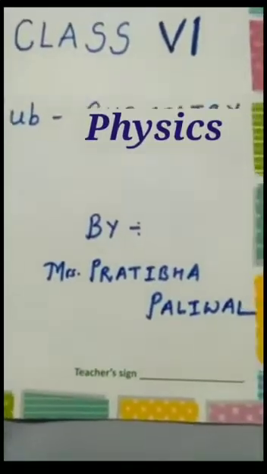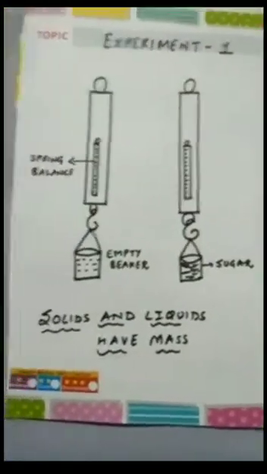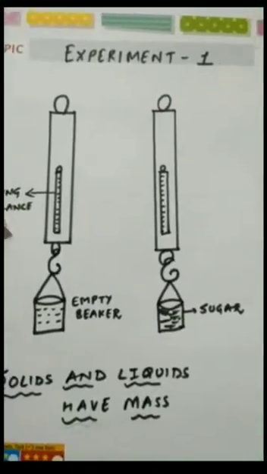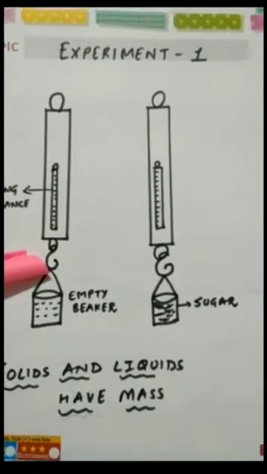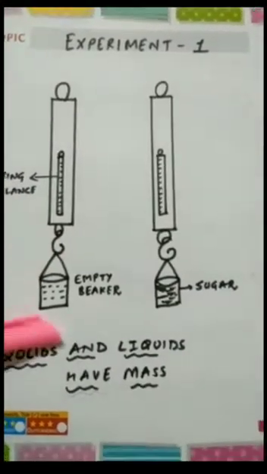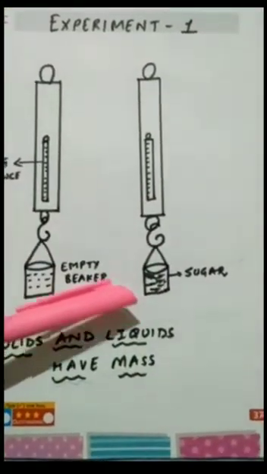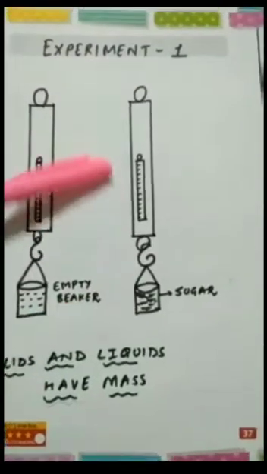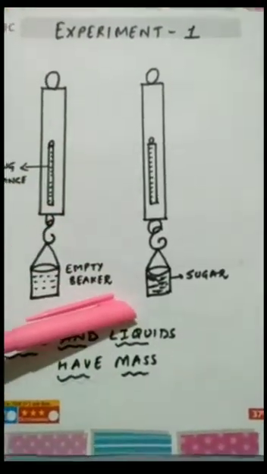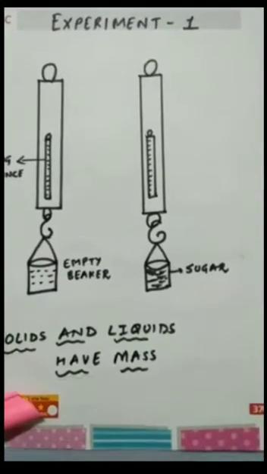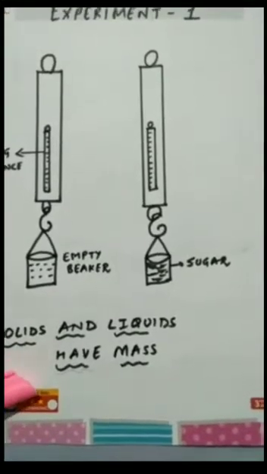To understand more clearly about matter, we will conduct some experiments. Here we will go with experiment number 1. In this, you take a beaker and suspend it from the hook of a spring balance and note the weight of the beaker. Now fill the beaker with sugar and note the weight. You will notice that the spring balance shows more weight compared with the empty beaker. Thus we conclude that sugar has weight and hence has mass.